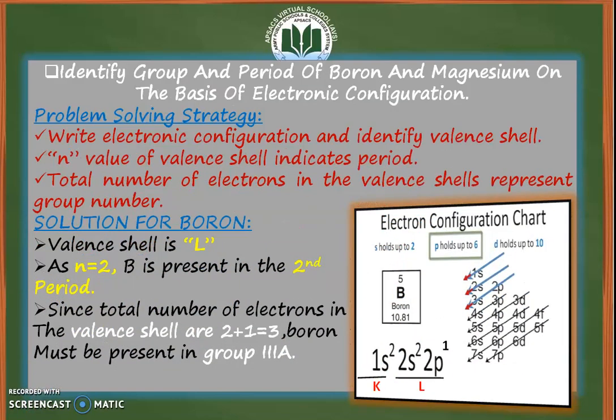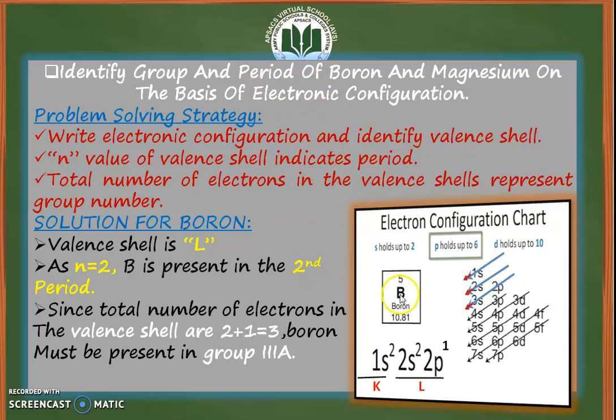Our next topic, which we are going to discuss, is how you can identify the group and period of any element of the periodic table with the help of its electronic configuration. Or you can say, how you can identify the position of any element in the periodic table with the help of electronic configuration. So first of all, we are going to discuss its problem solving strategy. We are going to identify the group and period number of boron in the periodic table with the help of electronic configuration. First of all, we need to write the electronic configuration and identify the valence shell.